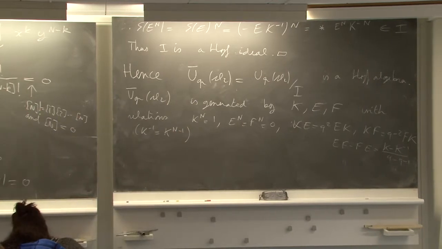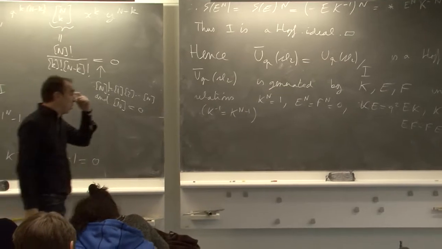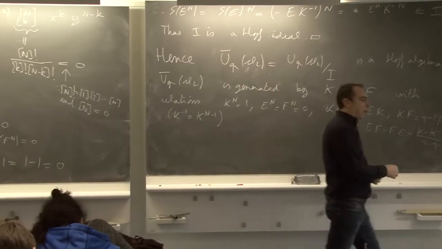Okay. And the same formula for the coproduct, counit, and antipode, of course.